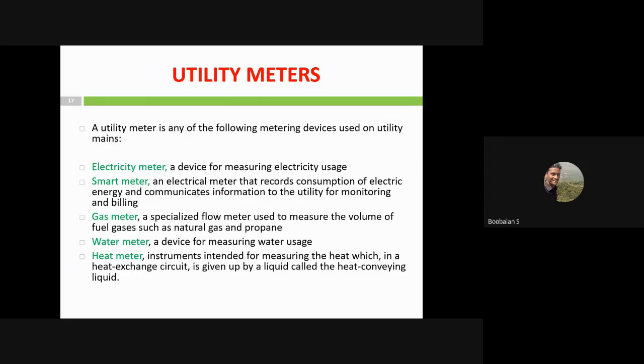So first of all, we need to fix a goal. Based upon my goal, I need to do a data analysis. For data analysis, I need a meter. For the meter, what are the types of energy I need to measure?